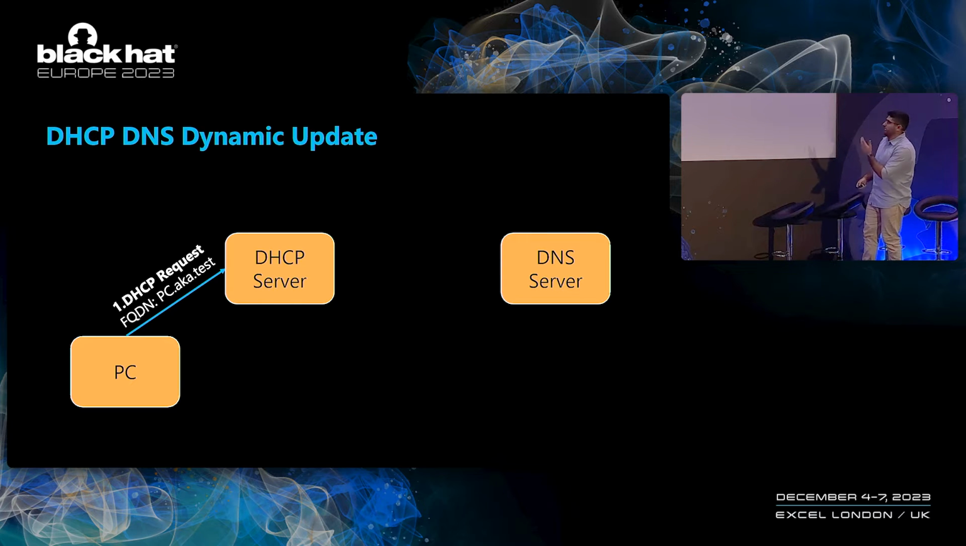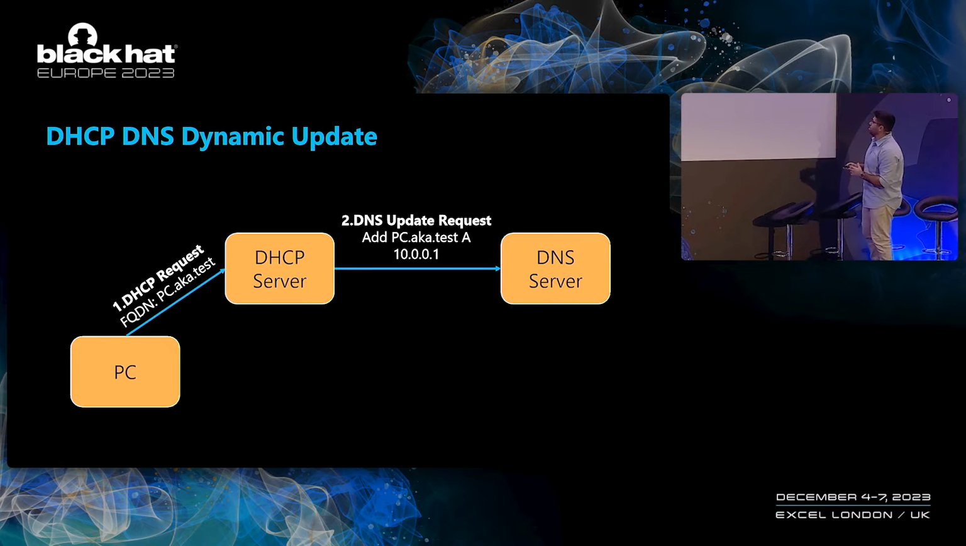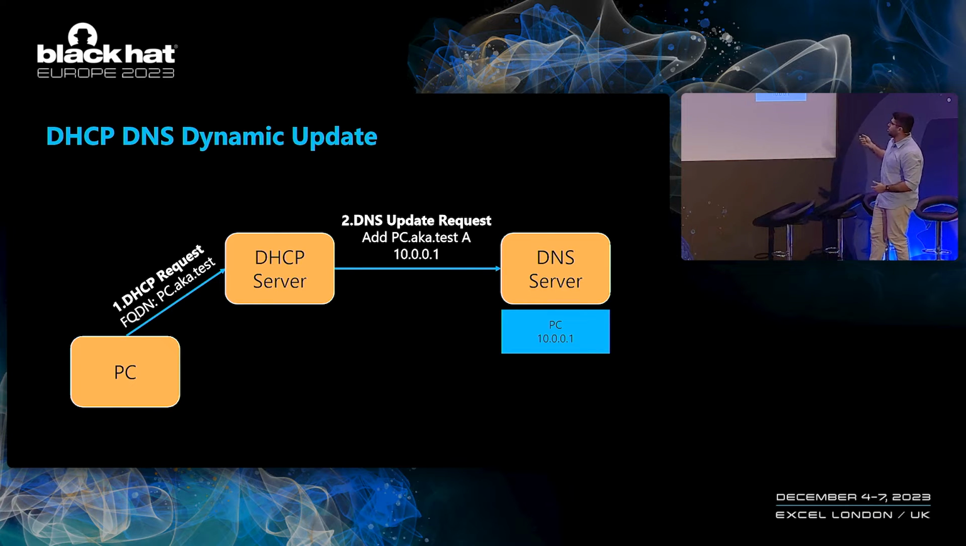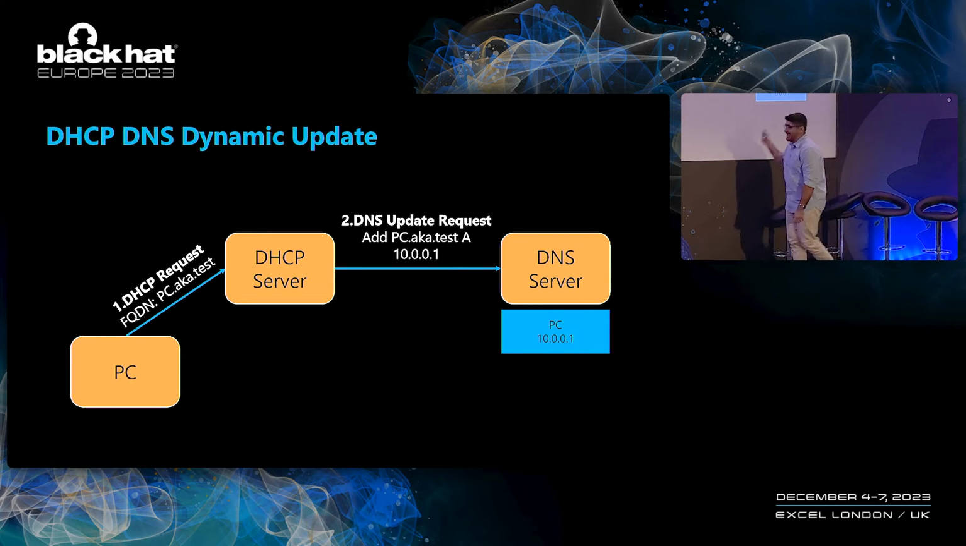So our PC contacts the DHCP server, requests an IP address while specifying its FQDN. The DHCP server will give the client an IP address, and after doing that, it will send a DNS update request to the DNS server. This is exactly the same DNS update request that we have previously discussed, but this time, instead of the client sending the update, the DHCP server is the one that sends it. And as for the data, we can see that a DNS record will be created for the FQDN that was specified by the client and the IP address that was given to the client by the DHCP server.